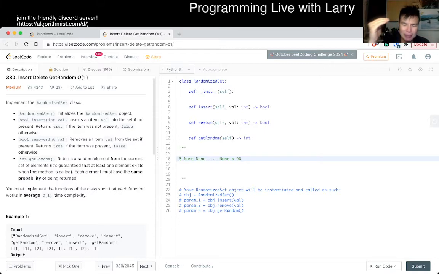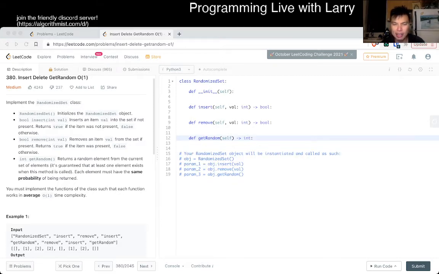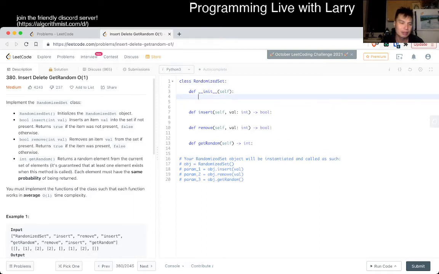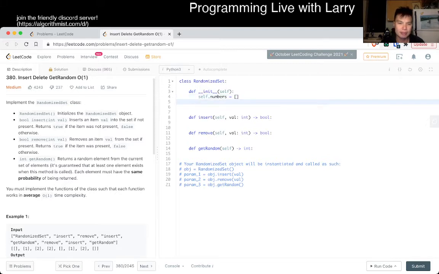I go, okay, let me try to satisfy one function at a time, then try to incorporate other functions, and then put it all together one at a time. Let's start hacking. I think I'm ready to start hacking now. So let's just say numbers is equal to no element, and then we can implement this incrementally.